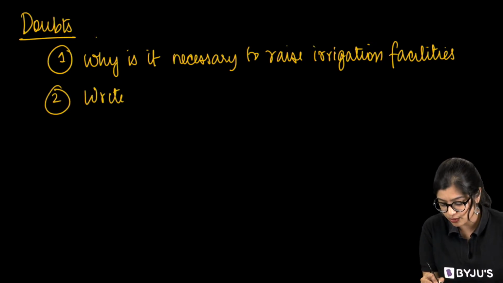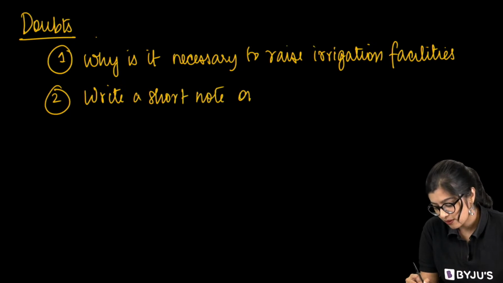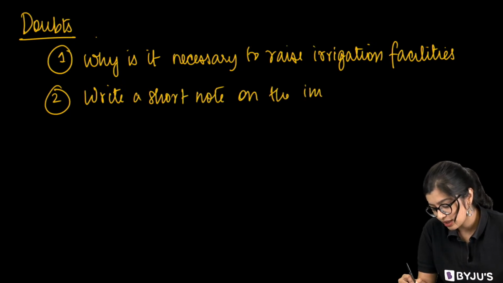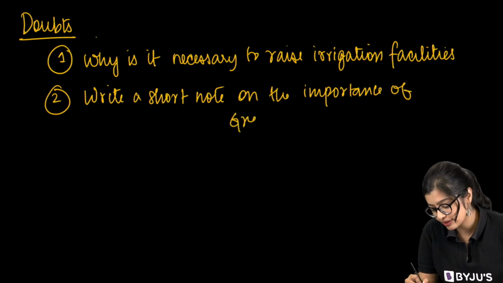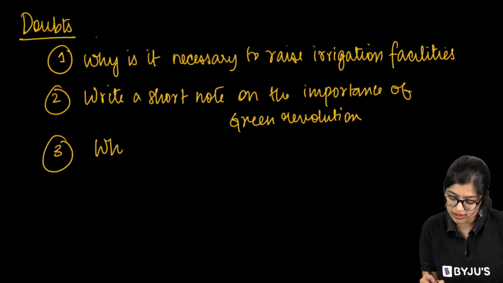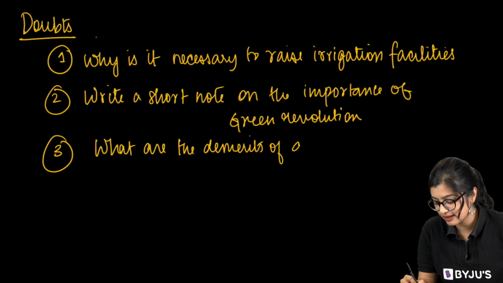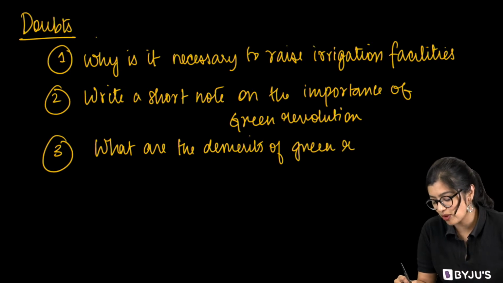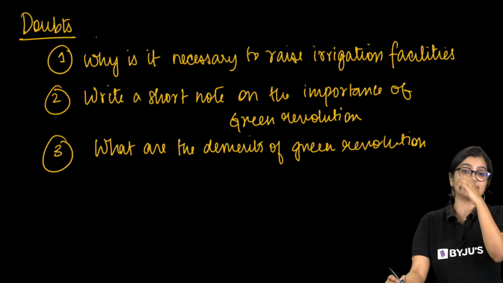Then they'll ask you to write a short note on the importance, or they can say relevance, of the green revolution. Third one could be, what are the demerits of the green revolution? They can ask you what are the negative effects of the green revolution, negative impacts, and so on and so forth.